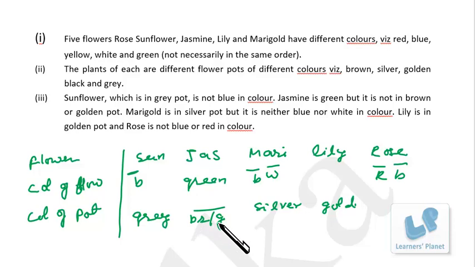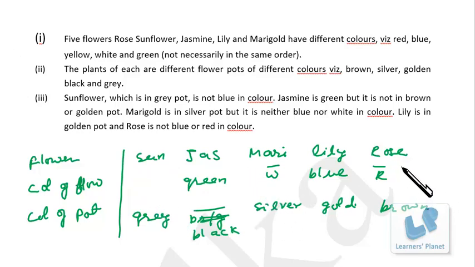Now among the pots, brown cannot come here, and gold is already occupied over here. So if brown cannot be here, then brown has to be here. Okay, then we have a black pot over here. Then for flowers, not blue, not blue, not blue, that means it is blue. So now I delete this, this and this.